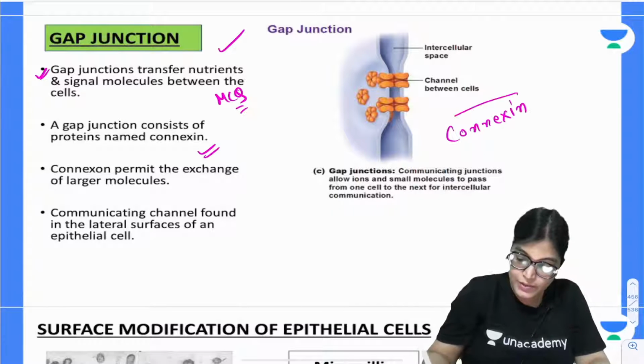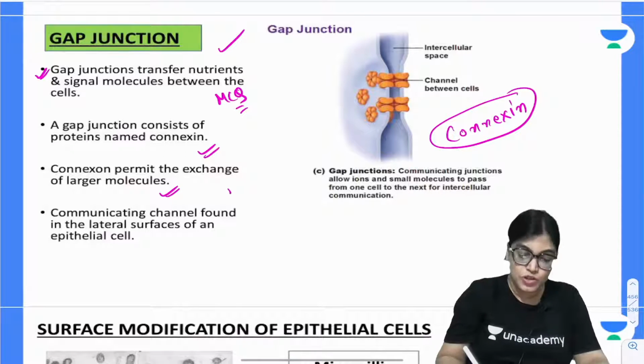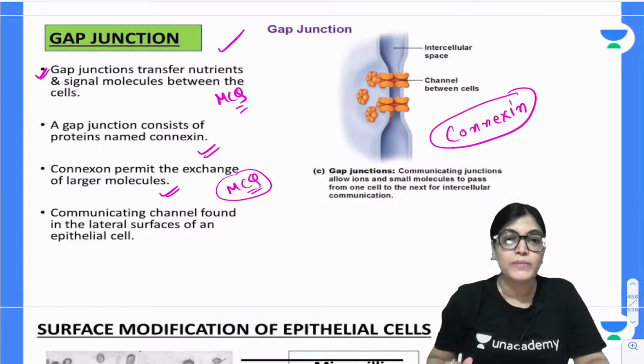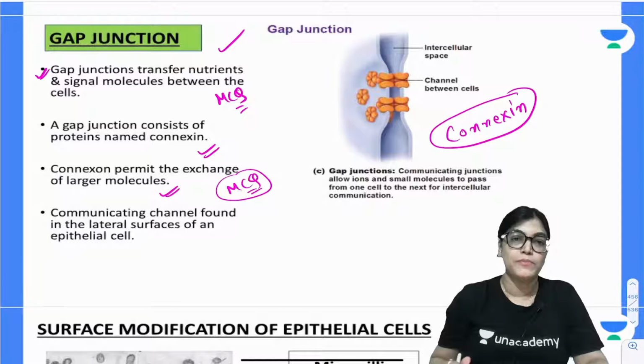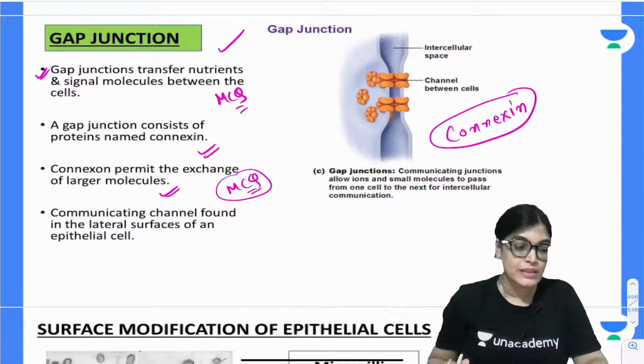By the name only, it forms a connection between adjacent cells. The function of connexin is to promote the exchange of large molecules. So in one line, it forms a connecting or communicating channel between the epithelial cells. Got it?